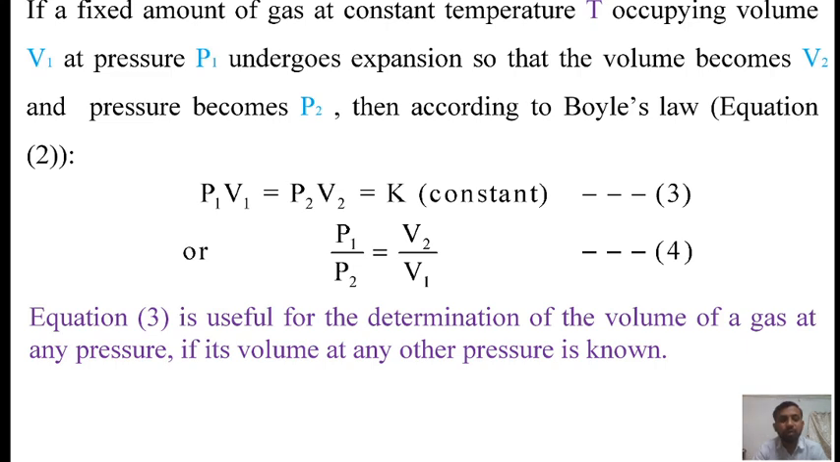From equation 3 we can say that the law can be experimentally verified by measuring the volumes of a given mass of gas at different pressures, keeping the temperature constant. In each case the product of pressure and volume is found to be constant. Equation 3 can also be written as P1/P2 = V2/V1. Equation 3 or 4 is useful for the determination of the volume of a gas at any pressure if its volume at any other pressure is known.